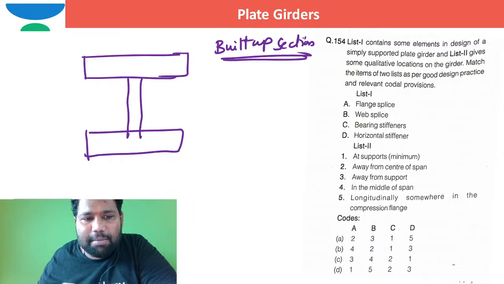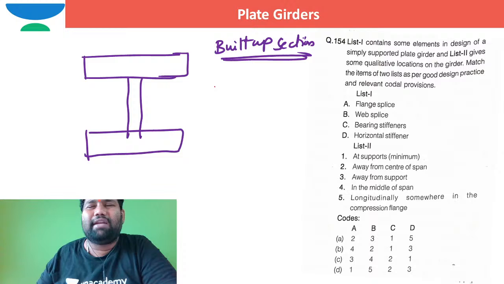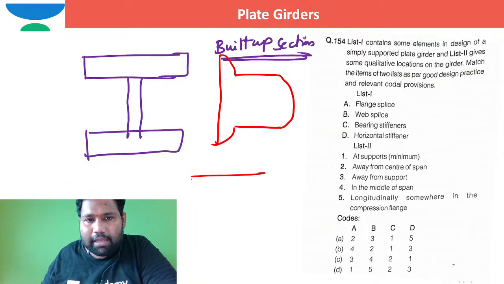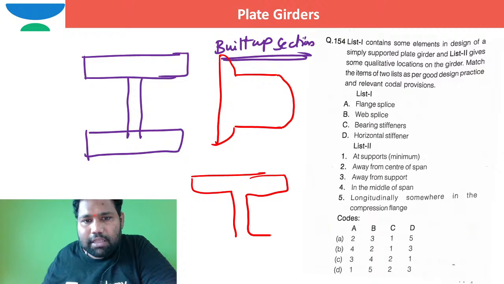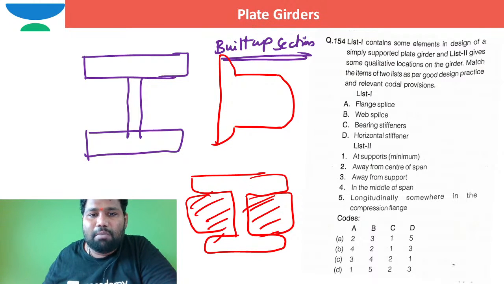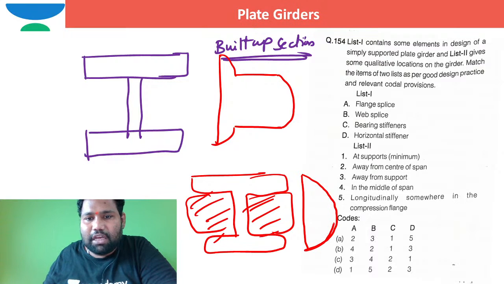I hope you know from the fundamentals of strength of materials, you can directly sketch the flow of the shearing stresses in this way when there are no stiffeners. But after you provide stiffeners, maybe like this, in this way, the total section is almost acting like a rectangular section. In such case, the shear stress variation will be in this way. This is with stiffeners.